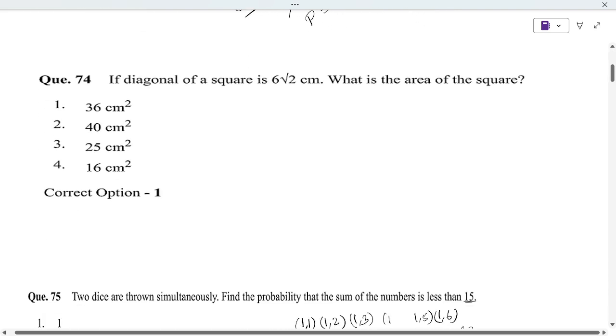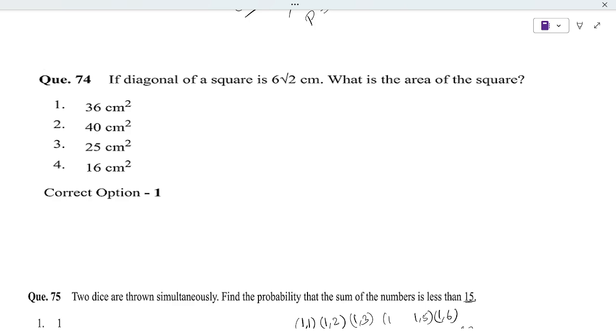If a diagonal of a square is 6 root 2, this one is from the area of a square. The formula for the diagonal of a square is side times root 2. So side times root 2 is equal to 6 root 2, the root 2 cancels, so the side is equal to 6. Area of a square is nothing but, since all sides are equal, area is what?